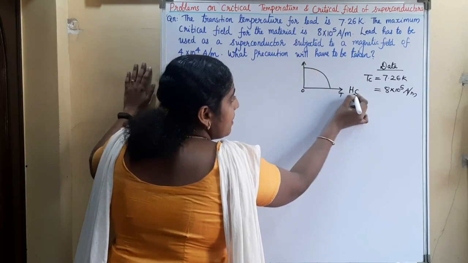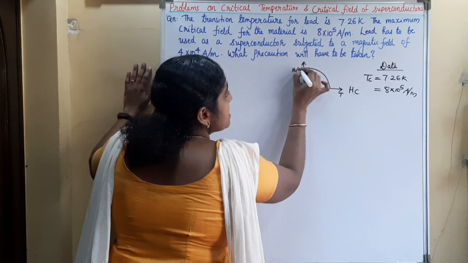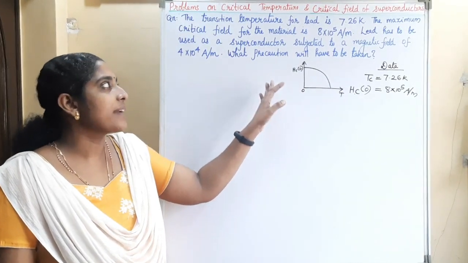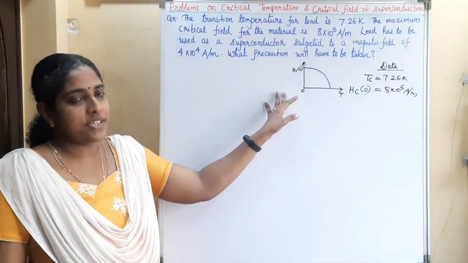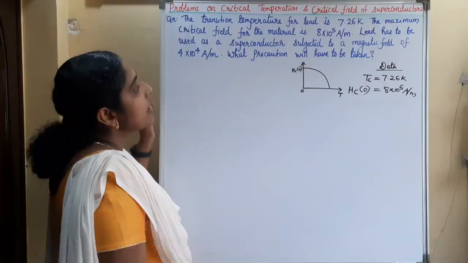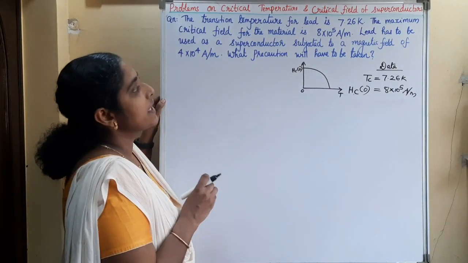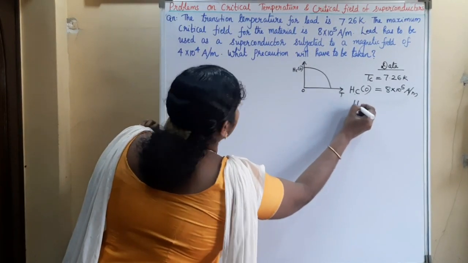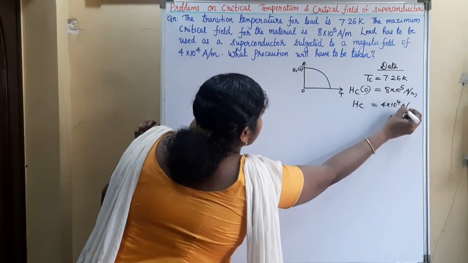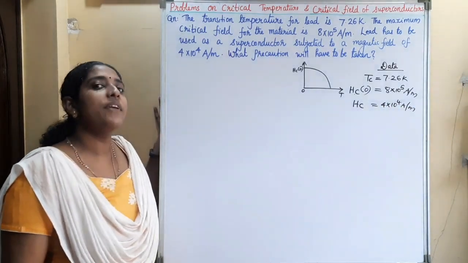So this maximum field means Hc0. If the question gives a maximum critical field for the material, that means the critical field at T equal to 0 Kelvin. Lead has to be used as a superconductor subjected to a magnetic field of 4 into 10 raised to 4 ampere per meter. What precaution will have to be taken?